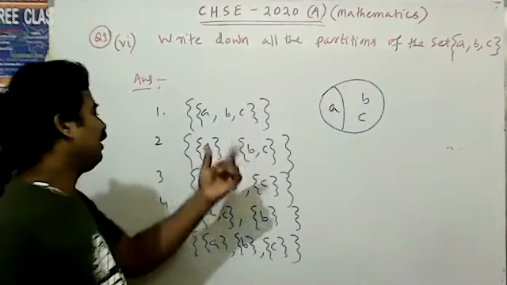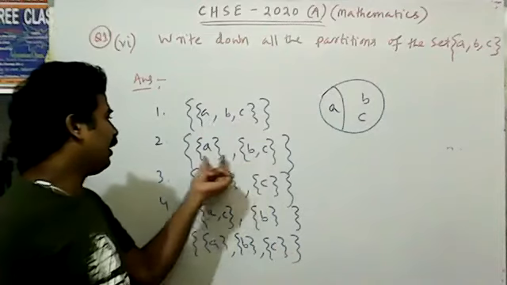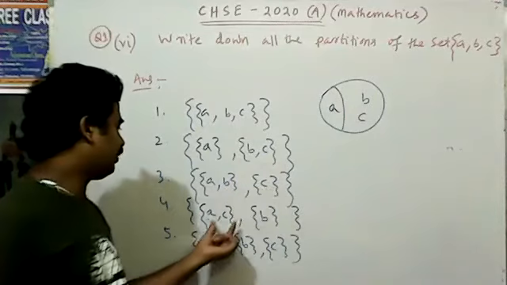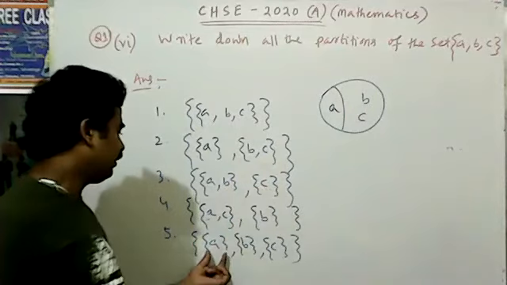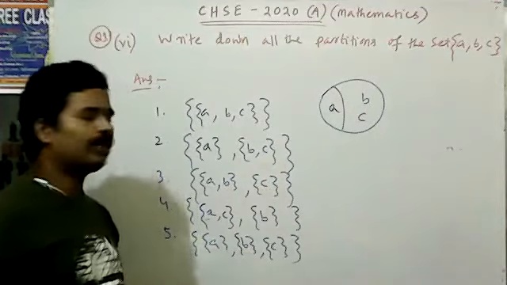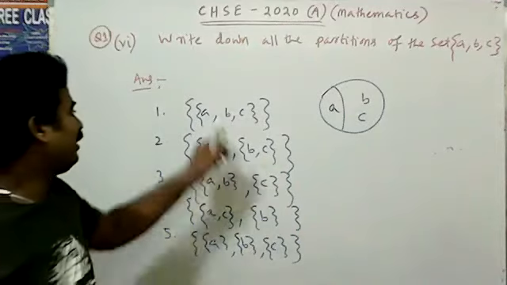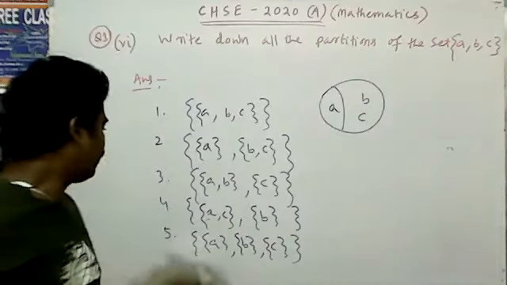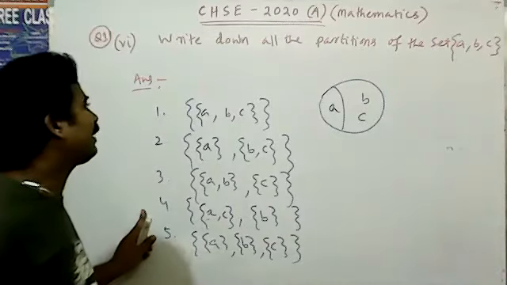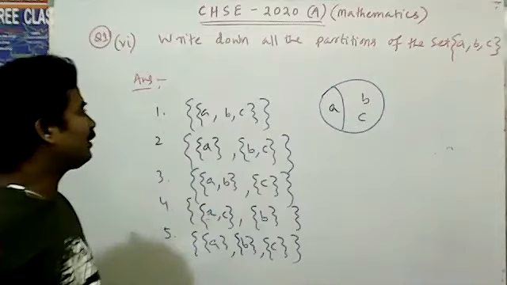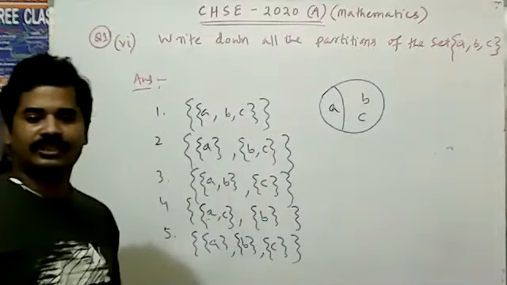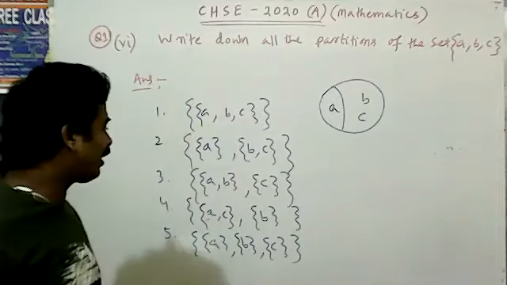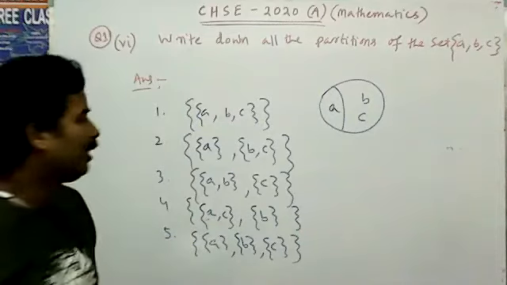That means one is a singleton, one is a doubleton with a singleton, and then all singletons. So that means here 3 at a time, here 2 at a time, this is 1 at a time. These are the 5 partitions. If 4 sets are there, then 15 partitions are there. In this way we can calculate.